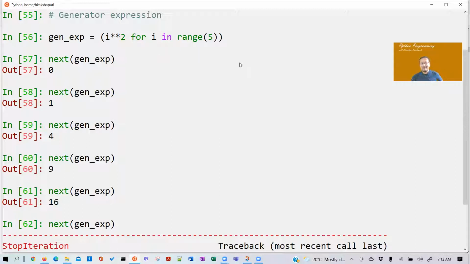We got stop iteration. So you know how simple, right? How conveniently, how clean. It's really clean, little code, and we are able to generate a generator using this expression.